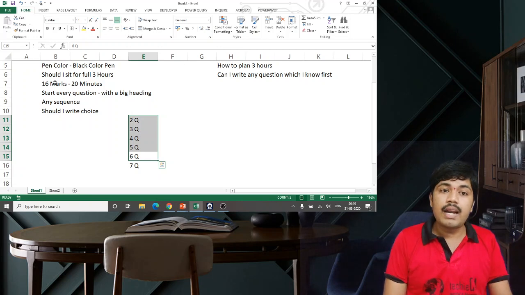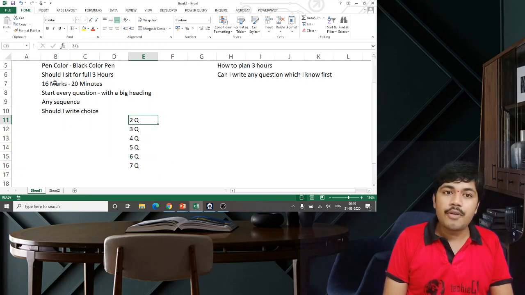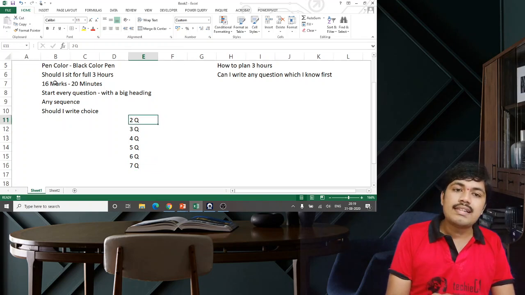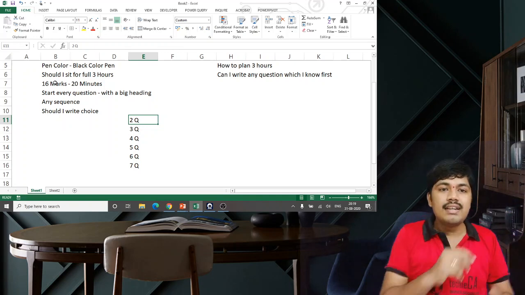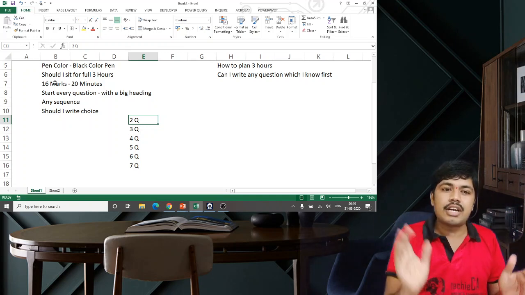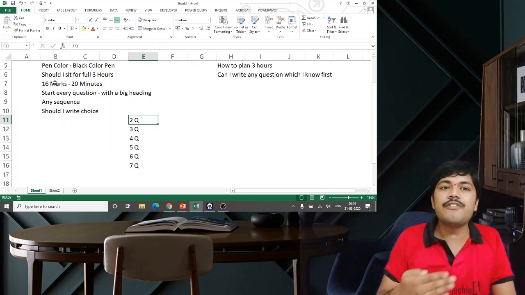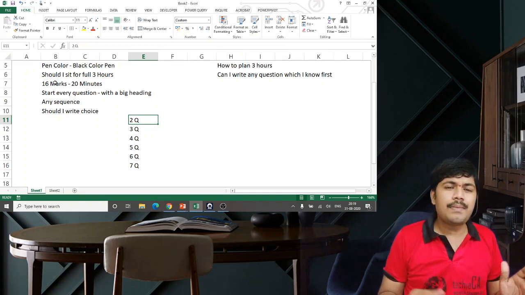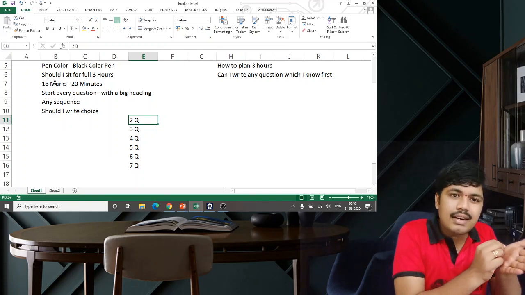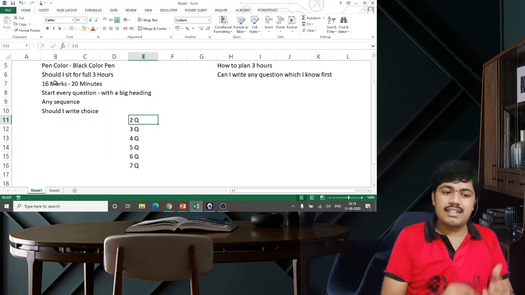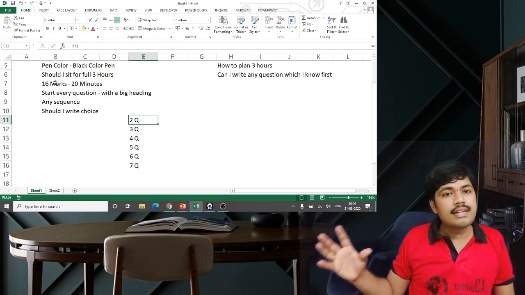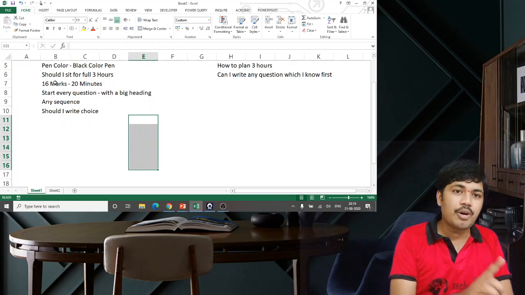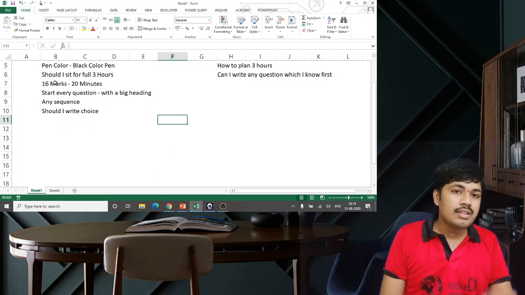For that reason, what I am saying is, if you feel you have not written the second question well, and you want the examiner to consider the 7th question for counting purposes, then on the second question, draw just one line with the pencil and strike it off. You can write "strike off, don't consider" or something like that. Strike it off with a pencil. Don't scratch it out, that's a very bad practice. Whenever you wish to strike off something, just draw one line on it. Then at that time, the examiner will consider the next 5 questions. That is very important. Please remember this, which is a difference from your regular exam.